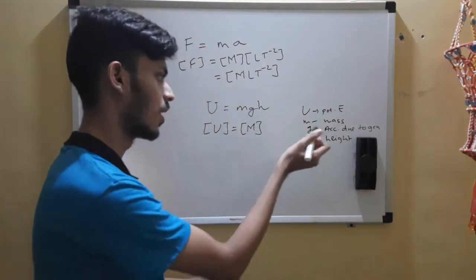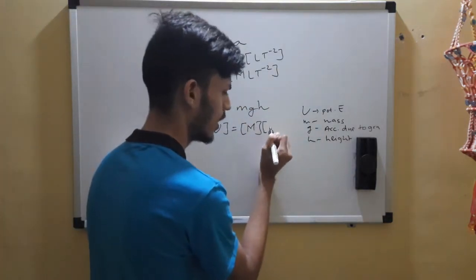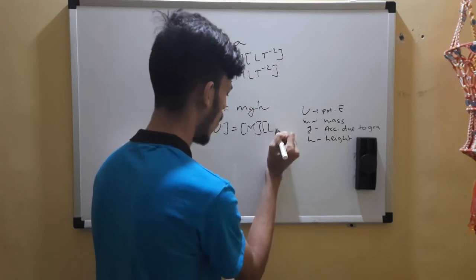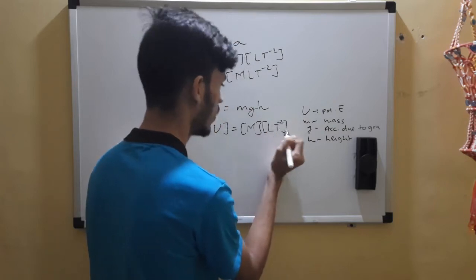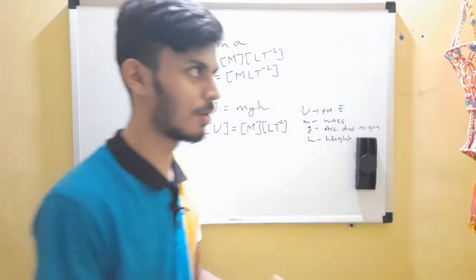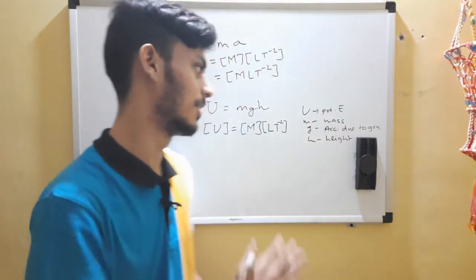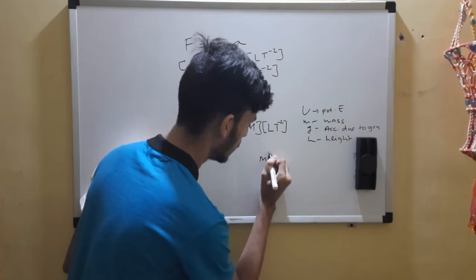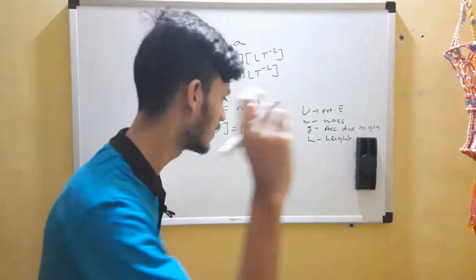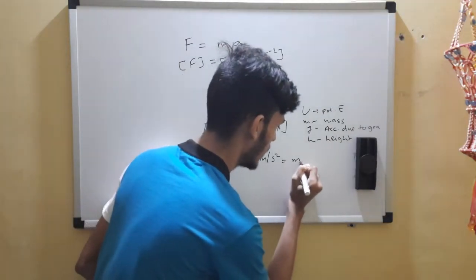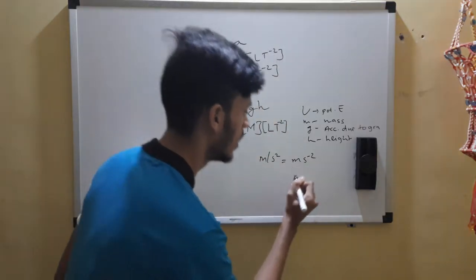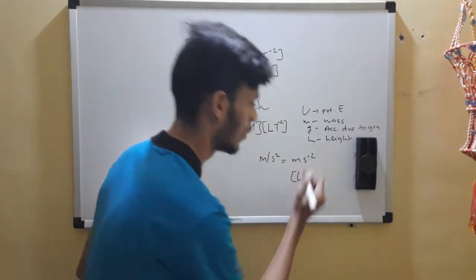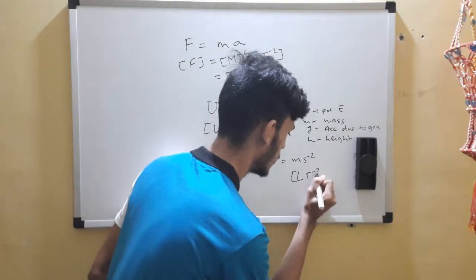Acceleration due to gravity, we already know from acceleration. I hope you can remember that. What's the unit of acceleration? Meters per second square. What is meters? Length. And what is second? Time, t raised to -2.